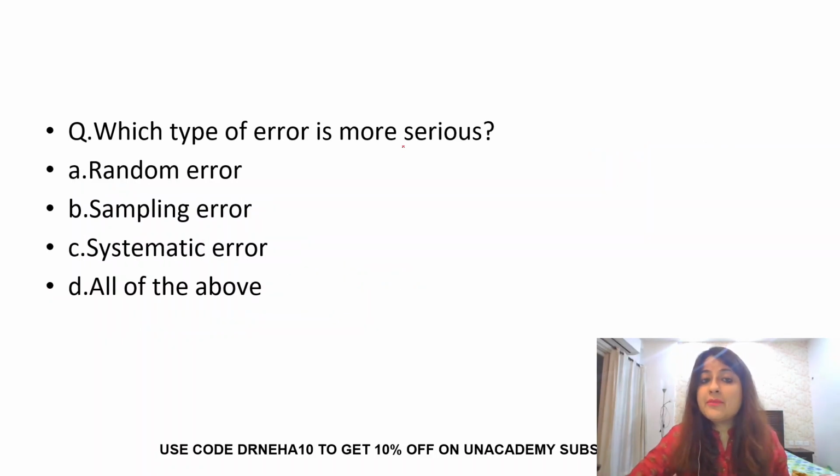Next question, which type of error is more serious? Random error, sampling error, systematic error, or all of the above? I've also given these questions earlier today on my Instagram for you to answer. So which type of error is more serious? It's systematic error, which is actually a bias that we commit during design, during analysis, or during collection of data. Random errors or sampling errors arise due to chance. They arise when my sample is not an accurate representation of the entire population. So let us see the difference between them.